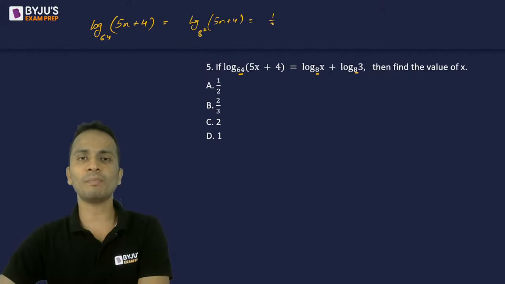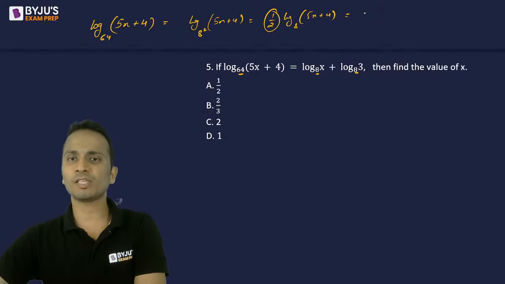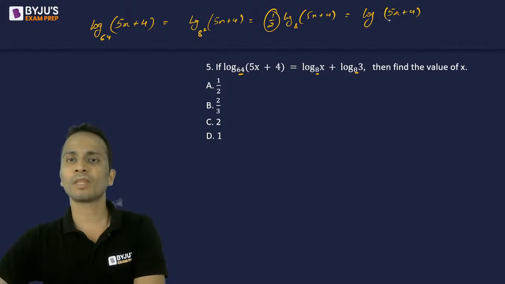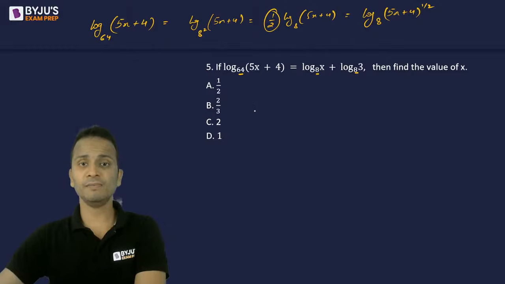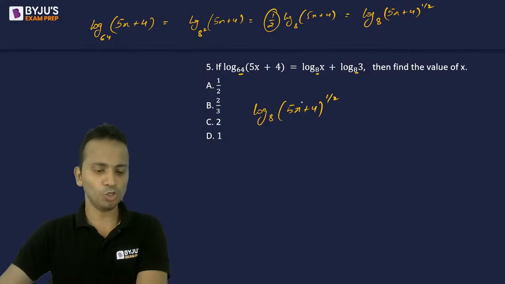This will become 1 upon 2 log of 5x plus 4 to the base 8. Now this 1 upon 2 will become the power of 5x plus 4, so it can be written as log base 8 of 5x plus 4 raised to the power 1 upon 2.